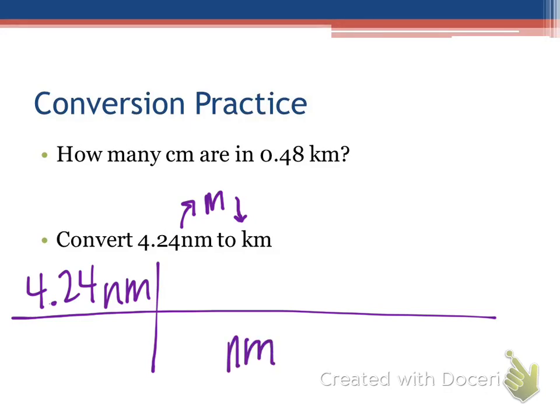So we want to get rid of nanometers and go to what goes on top right here, right on top of nanometers. Meters, good. Okay, so you tell me which of those is the larger unit? Just regular meter. So if you look back at your chart, we gave the larger unit the 1. So we said 1 meter is equal to a billion, I think, nanometers. Okay? So meters gets the 1. And we say there's 1 times 10 to the 9th nanometers. So let me put times 10 to the 9th.